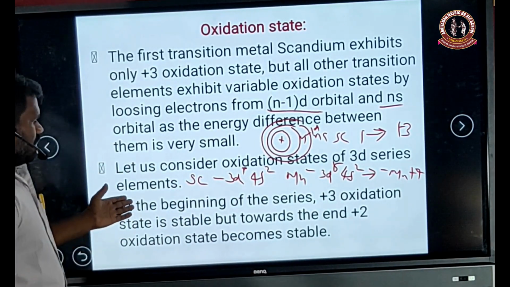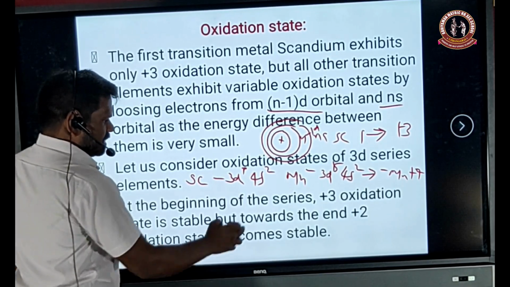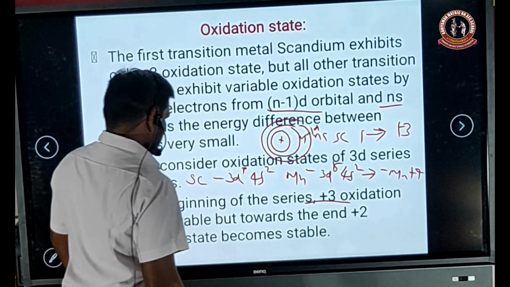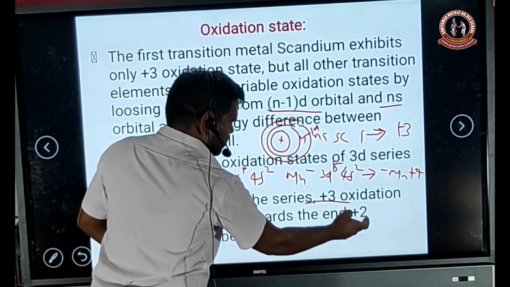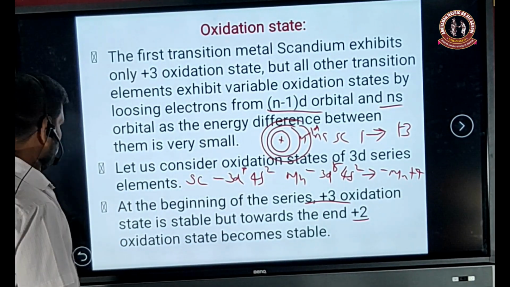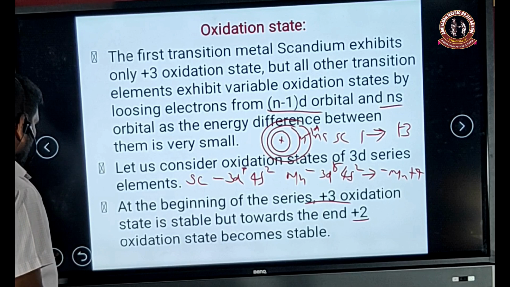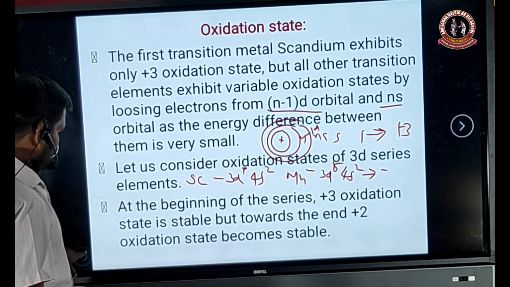So scandium, with only 1 electron, exhibits the +3 oxidation state, and manganese has 5 electrons in it, so up to the +7 oxidation state is possible. Here we see that at the beginning of the series the +3 oxidation state is the stable configuration, and towards the end of the series the +2 oxidation state. So as the number of unpaired electrons increases, higher oxidation states are possible.